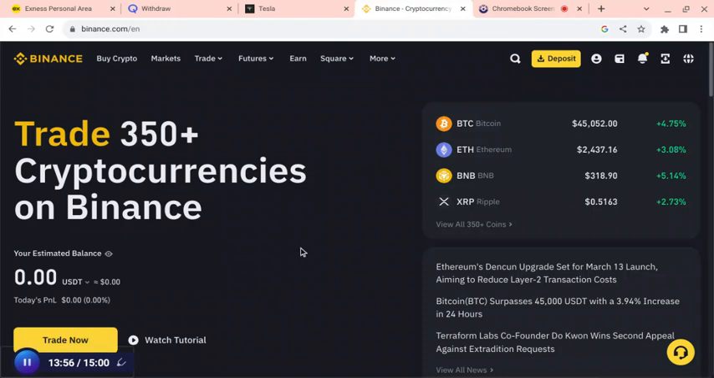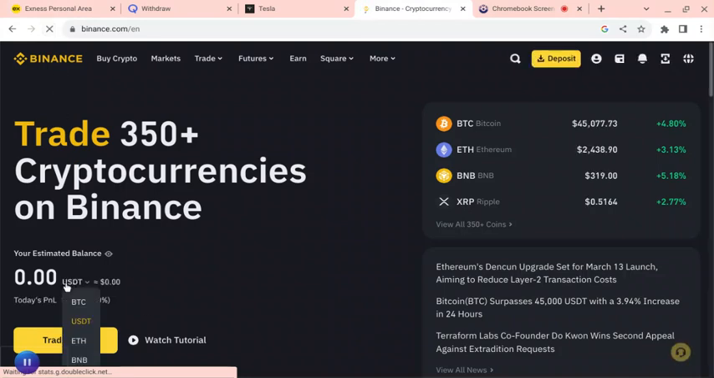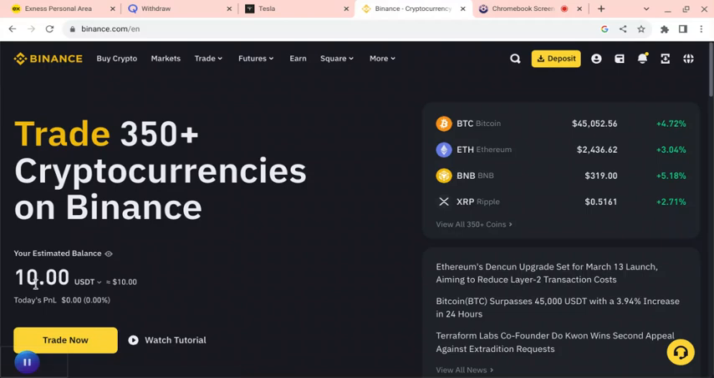I think when it's done, we'll continue tomorrow, and I will do the trade for you to see. When it reflects here, then I'll jump straight to my P2P trade. Right now the 10 USDT is in, but my time is up. So I'll continue from here tomorrow, how you do your P2P arbitrage on Binance.